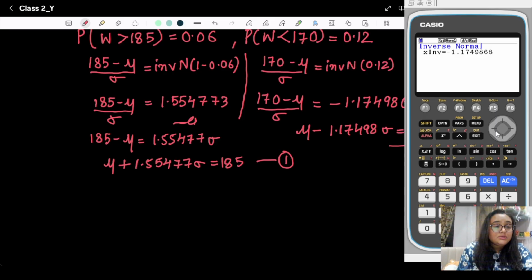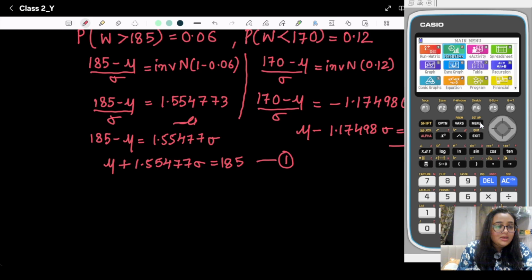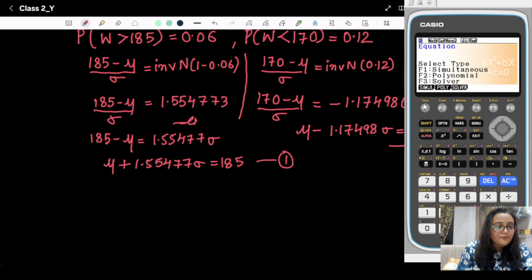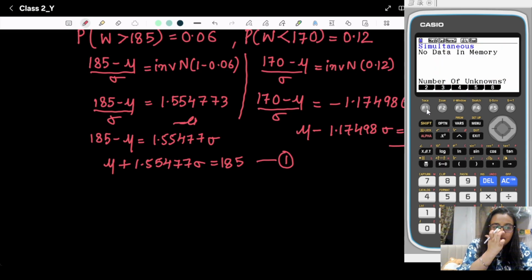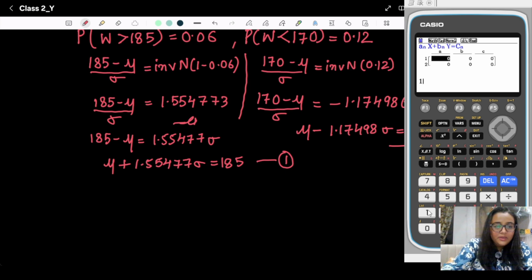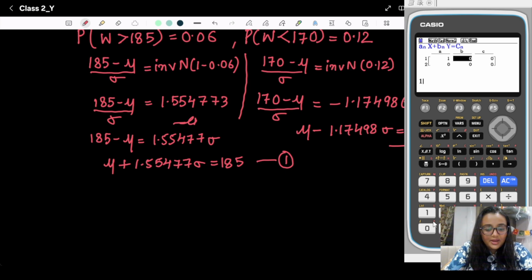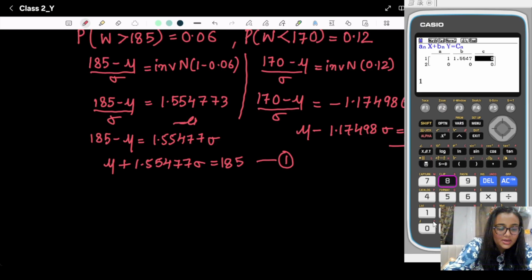Now just solve it. Go to the menu, then go to equation, press F1, simultaneous. Okay, we have two variables. So in the first equation, we have 1, then 1.55477, and C is 185.